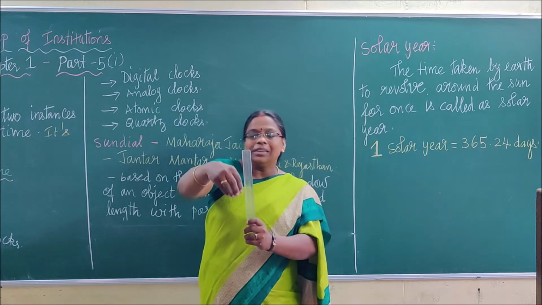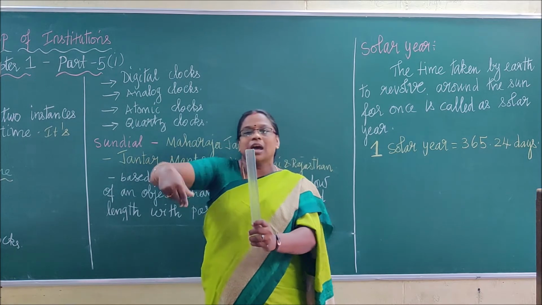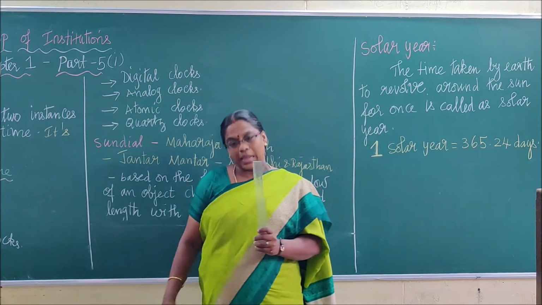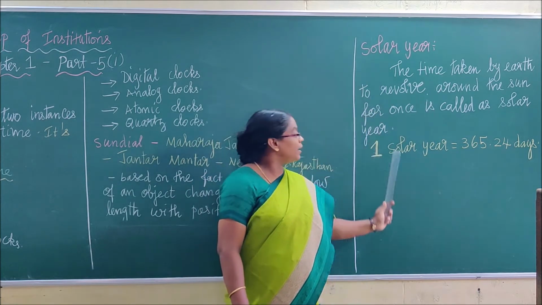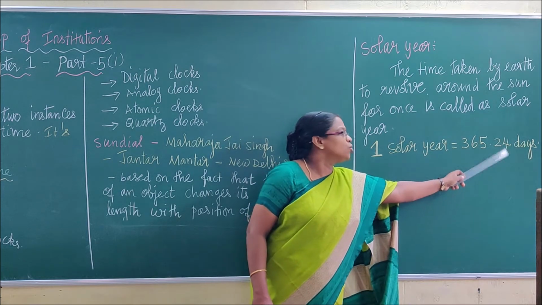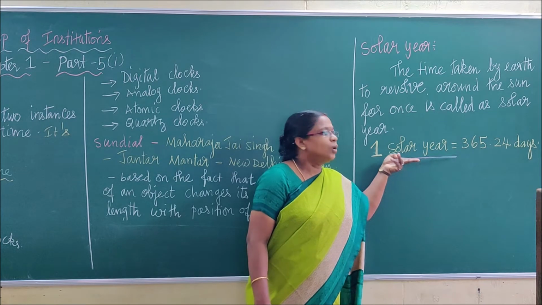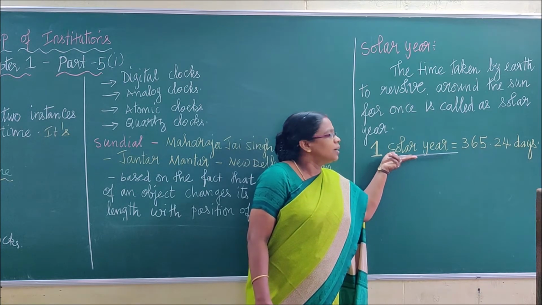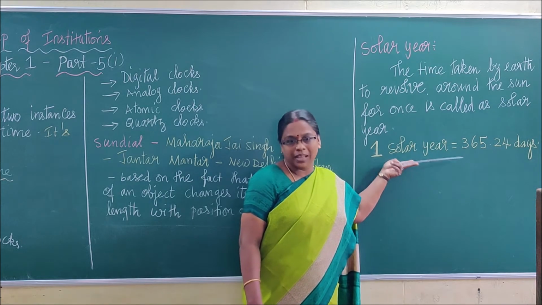How much time the Earth takes to go around the sun once is called a solar year. By calculation, one solar year is 365.24 days, that is, a quarter day approximately. This is the definition for solar year. We will continue with some sums. Thank you, children.